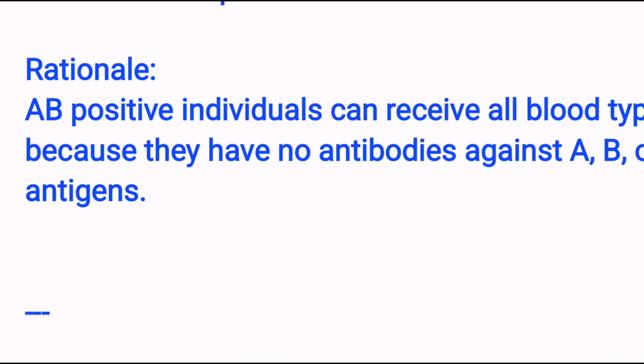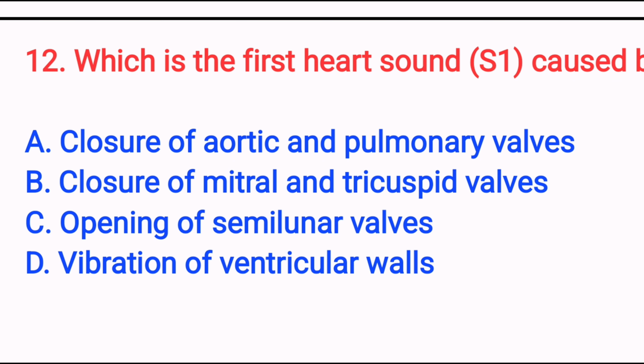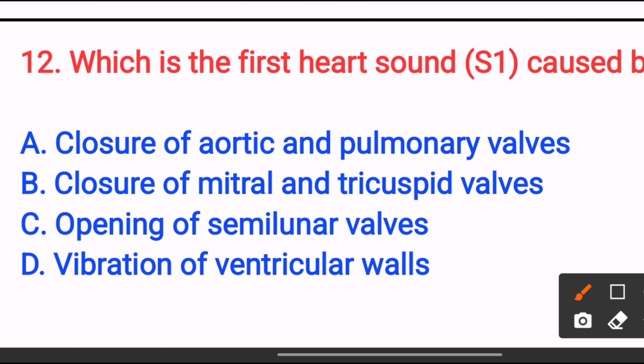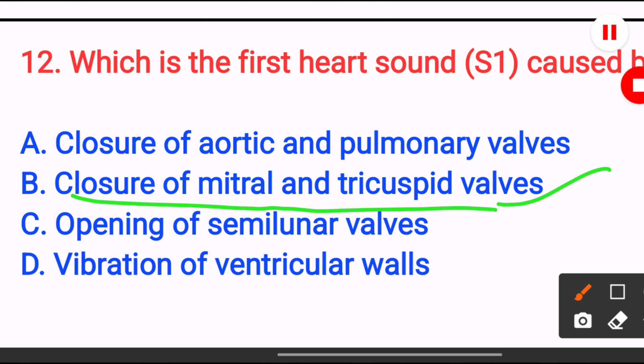Next, which is the first heart sound caused by? Option A, closure of the aortic and pulmonary valves; option B, closure of mitral and tricuspid valves; option C, opening of semilunar valves; option D, vibration of ventricular walls. The answer is option B, closure of mitral and tricuspid valves, because S1 occurs at the beginning of systole due to closure of the AV valves, the mitral and tricuspid valves.